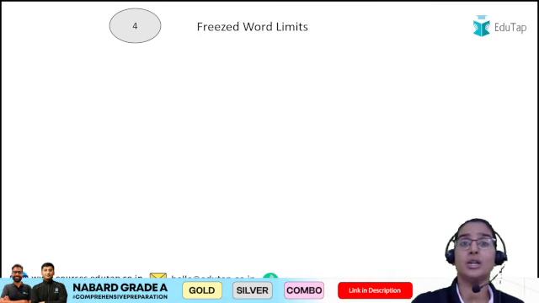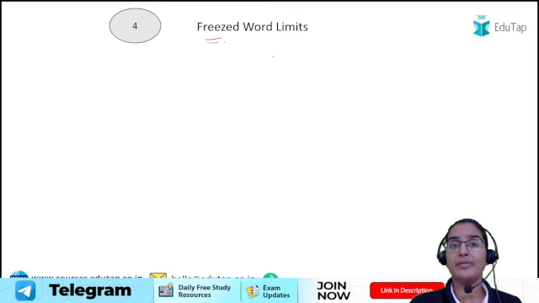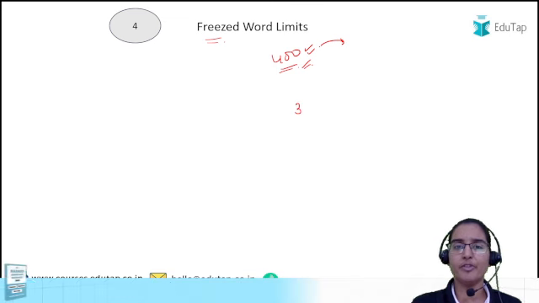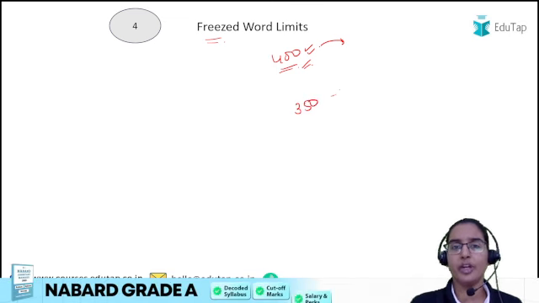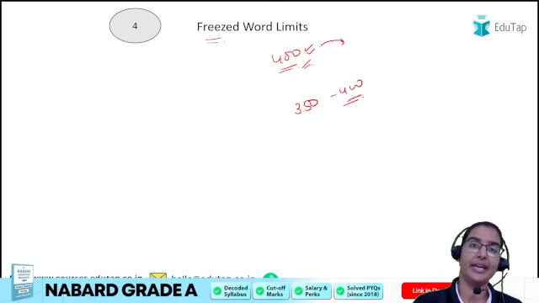Now, sometimes students, there can be an issue of frozen word limits also. So for example, if the word limit is 400 words, then they freeze at 400. They don't allow you to write beyond 400 words. So practice in such a manner that your word count falls somewhere between 350 to 400. Don't try to overwrite beyond 400 words, right?